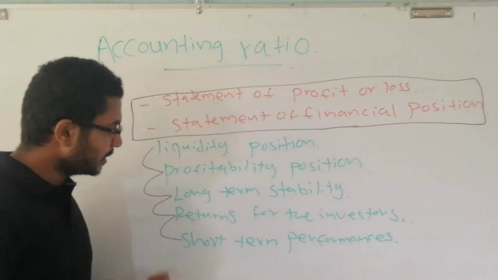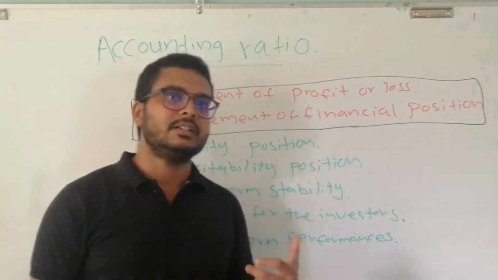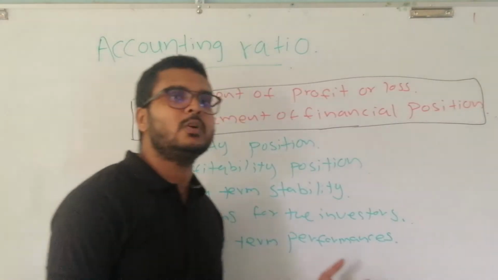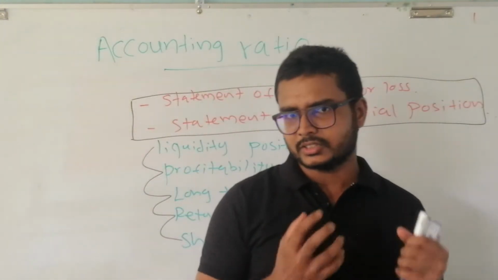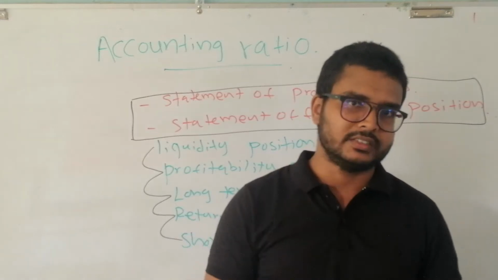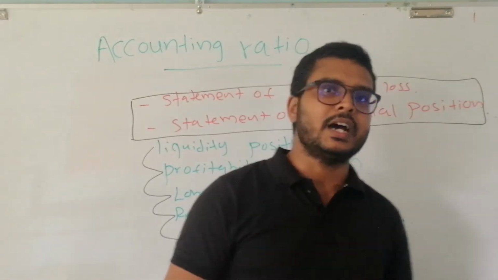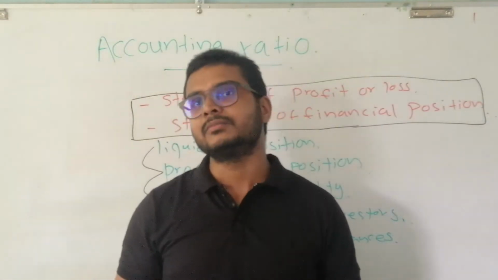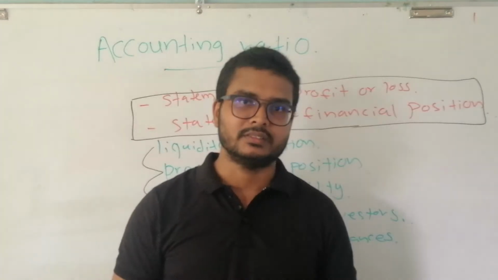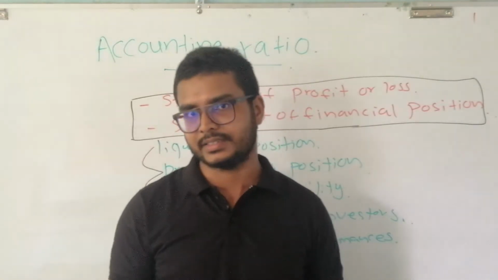By calculating efficiency ratios, we can generate information about the short-term performance of the company. Therefore, it is logical and obvious that we do need information regarding these aspects, and accounting ratios give us that information. That's why we prepare accounting ratios. That's the logic behind it.